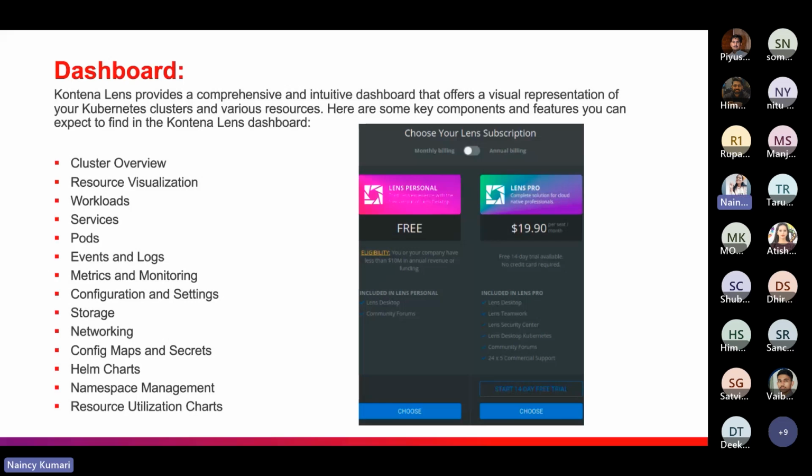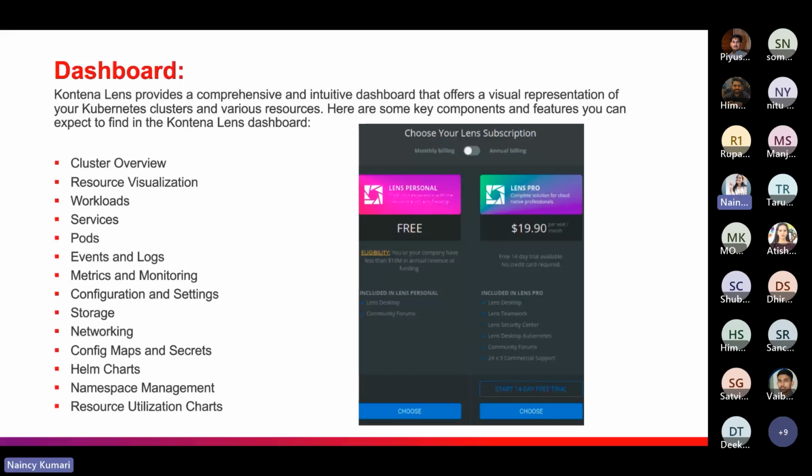So in the image, as you can see, choose your Lens subscription. When you install Container Lens, you will get this view, and there you can see two options. The first option is Lens Personal, and the second is Lens Pro. Lens Personal is totally free of cost, and the subscription is for use by individuals, for education purposes or startups.